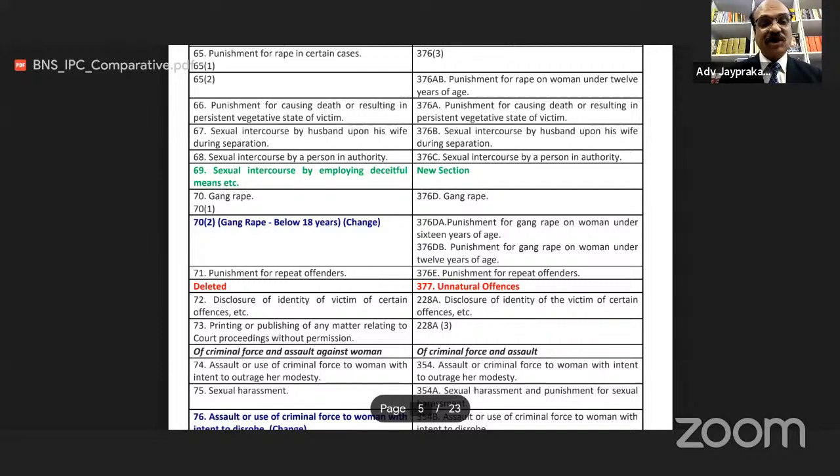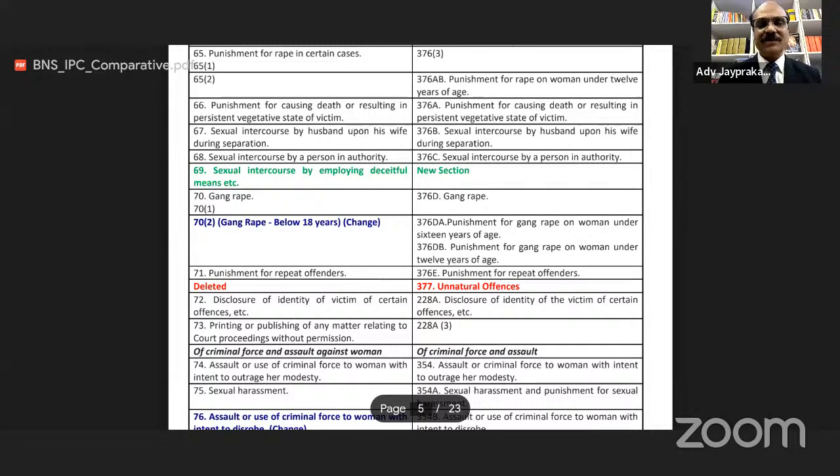Section 73 of BNS is printing or publishing of any matter relating to the court proceeding without permission. Remember, friends, court recording, publishing on YouTube channel, court recording live without permission of the court, this is an offense now in section 73 of BNS.